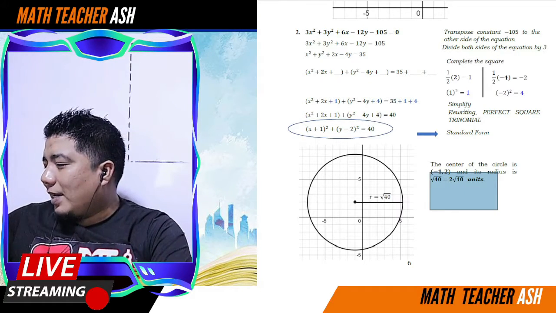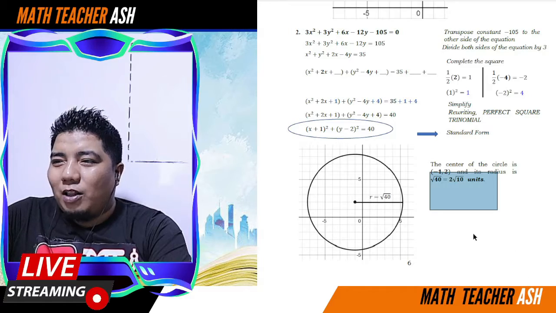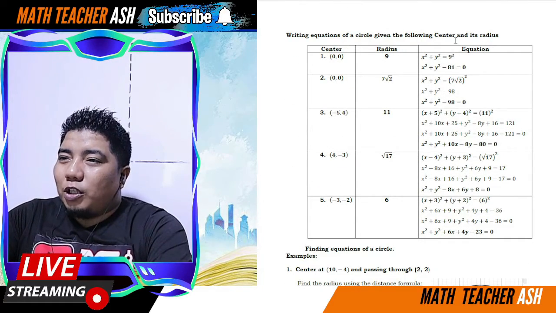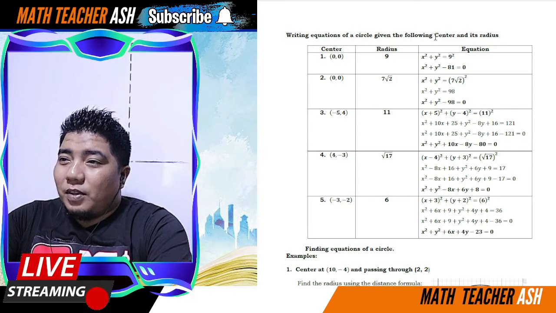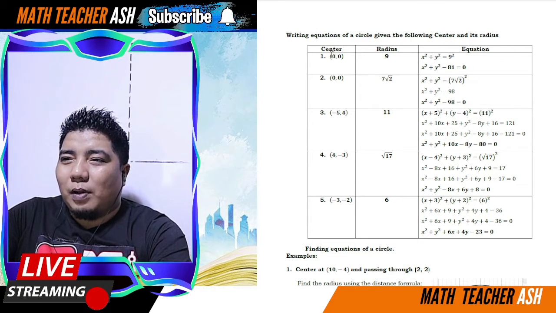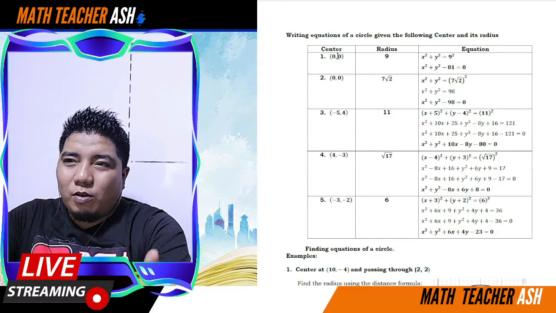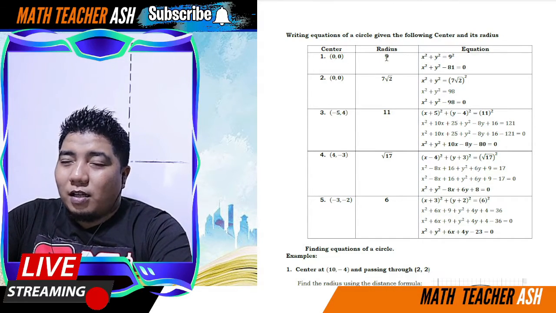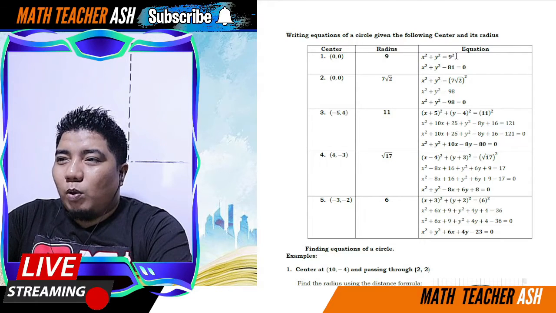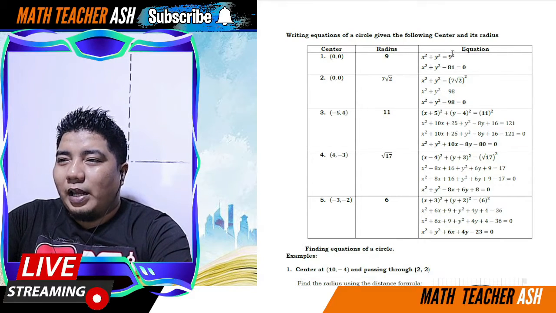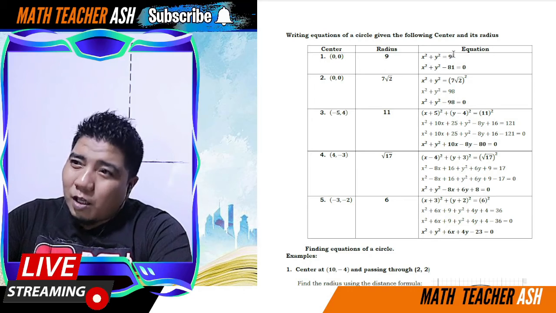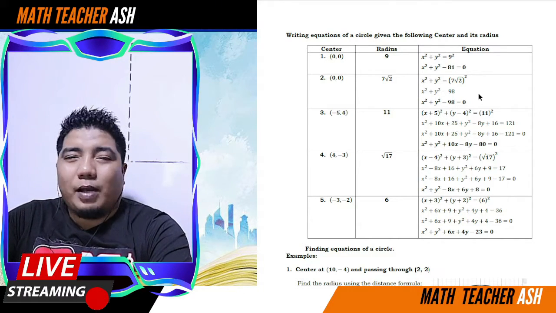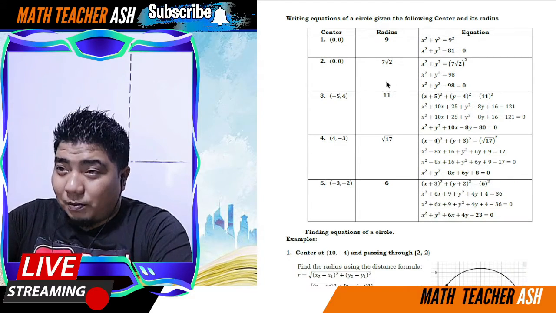Alright, so napakadali lang, my dear math learners. Alright, so now we have here writing the equation given the following center and its radius. So pag middle or nasa origin, x squared plus y squared ka lang, then you get the square of 9, and that is 81. Okay, so that's it. And then, if you want to get the general form, you just transpose it to the other side, and that is minus 81. Alright, next.